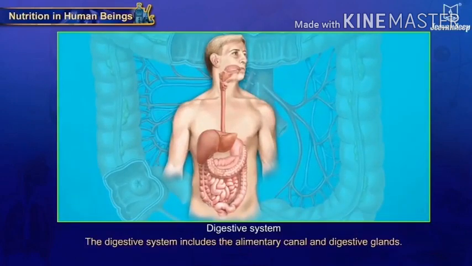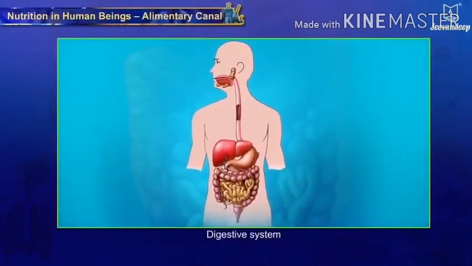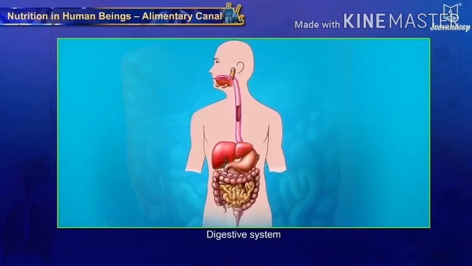Multiple organs are there. The digestive system includes the alimentary canal and the digestive glands. Means the basic important thing. Now how does the digestive system exactly work in the human body? For that you can see further over here the digestive system, which is shown on the figure, in which we can see esophagus, stomach, small intestine, large intestine and anus, throughout which the whole performance of nutrition will be performed. So nutrition in human beings is through the alimentary canal.